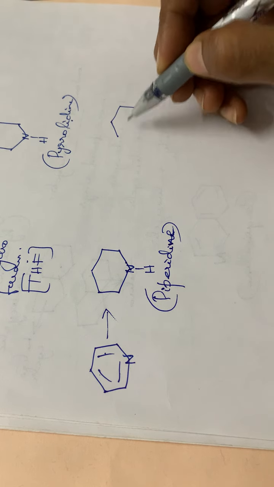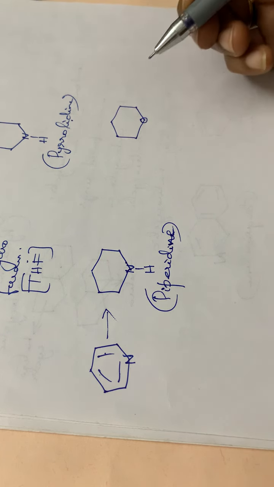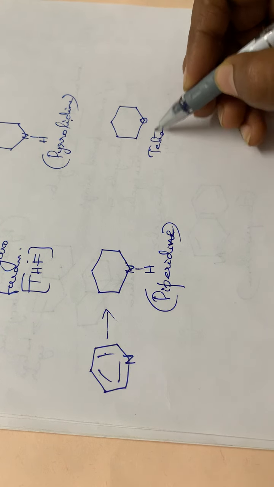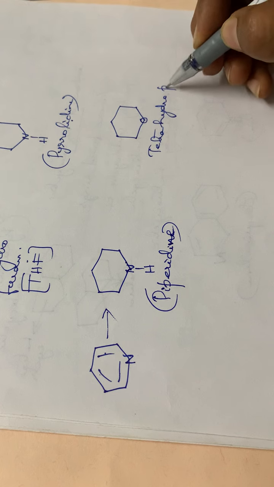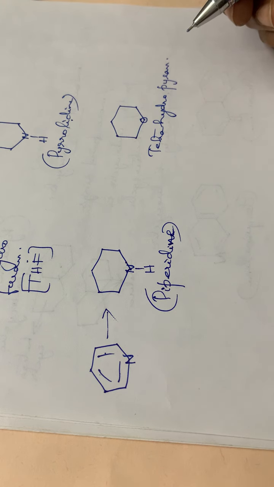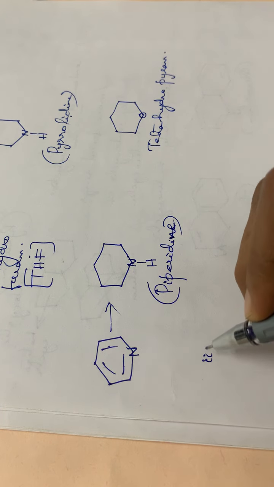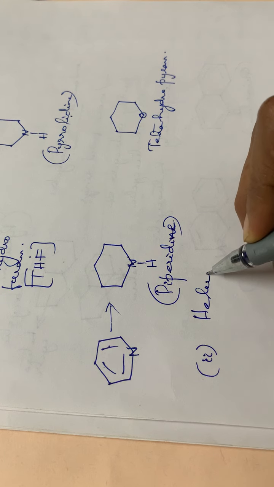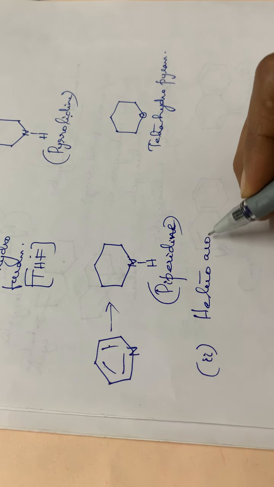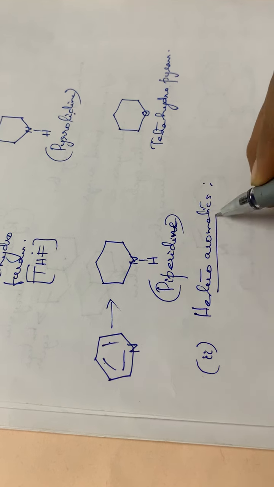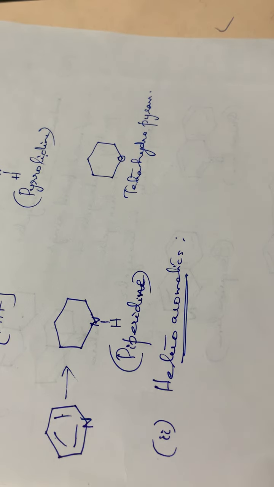Then the next one, again a 6-membered ring with an oxygen atom, and the compound is tetrahydropyran. We have seen gamma pyran, isn't it? So gamma pyran, when hydrogenated, becomes tetrahydropyran. Okay. So this is another classification. So heteroparaffins, and the second category is the heteroaromatics. All these are just for your information only. Usually it is not asked in your university examinations, but you have to know the structure of these compounds as well as some of the examples. Sometimes it might be asked in a part.